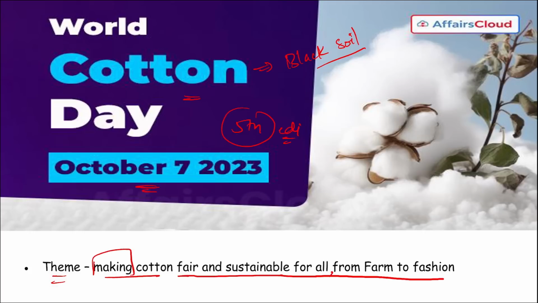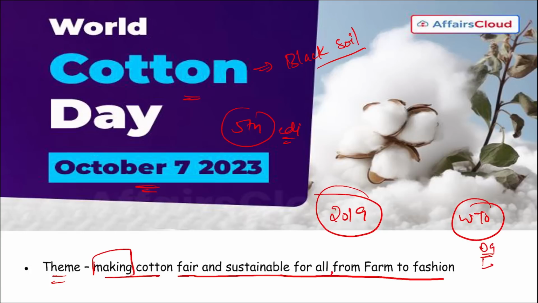And remember, the first World Cotton Day was observed on 7th of October in 2019, by the WTO, that is World Trade Organization. Who is the Director General here? Ngozi Okonjo-Iweala. Headquarters in Geneva, Switzerland, and WTO was established in 1995.